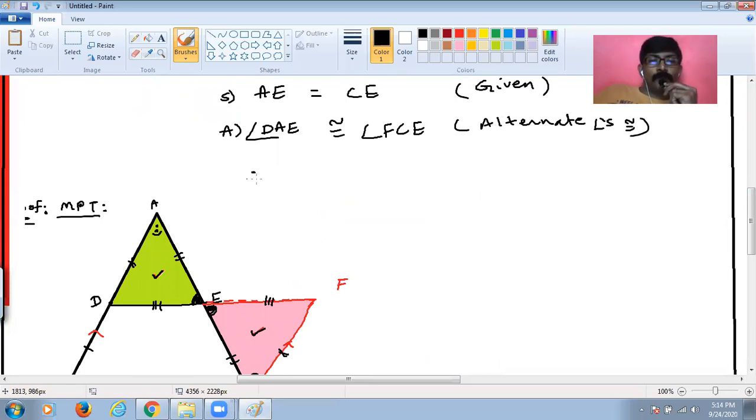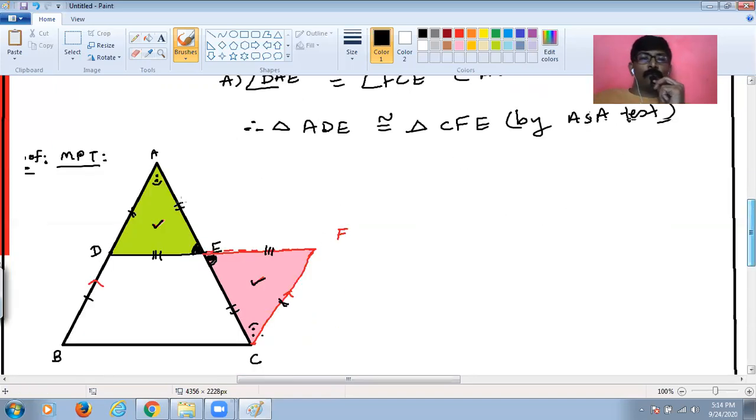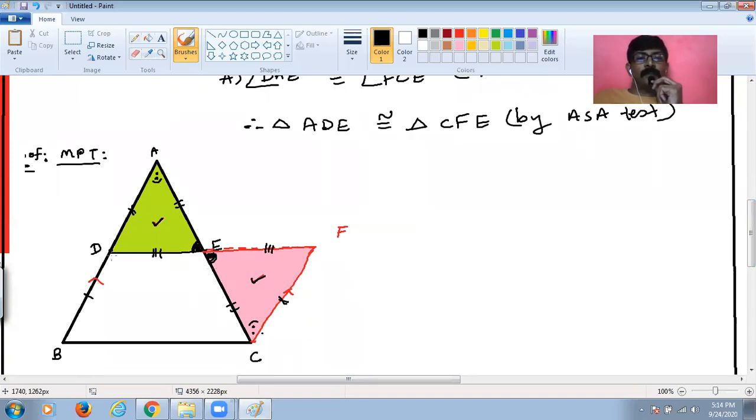Once you prove this, therefore triangle ADE is congruent to triangle CFE by ASA test or postulate of congruency. Remember students, whenever two triangles are congruent by ASA test, their remaining sides or remaining parts also become congruent. Means DE will become congruent to EF, means DE is equal to EF.